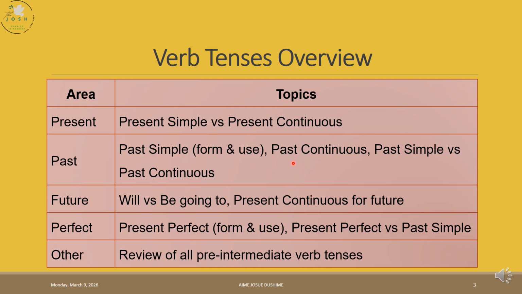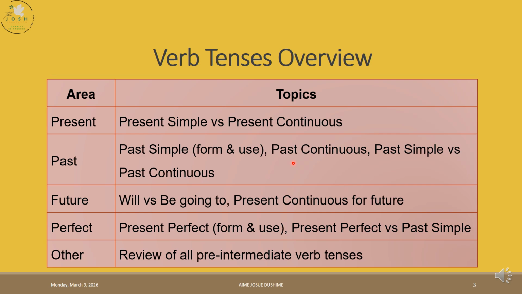When you get into the past continuous, we are simply dealing with the action going on, but at a past time. The action is happening, but not now. Remember, present continuous is an action happening now, but past continuous is an action happening at a specific time in the past.